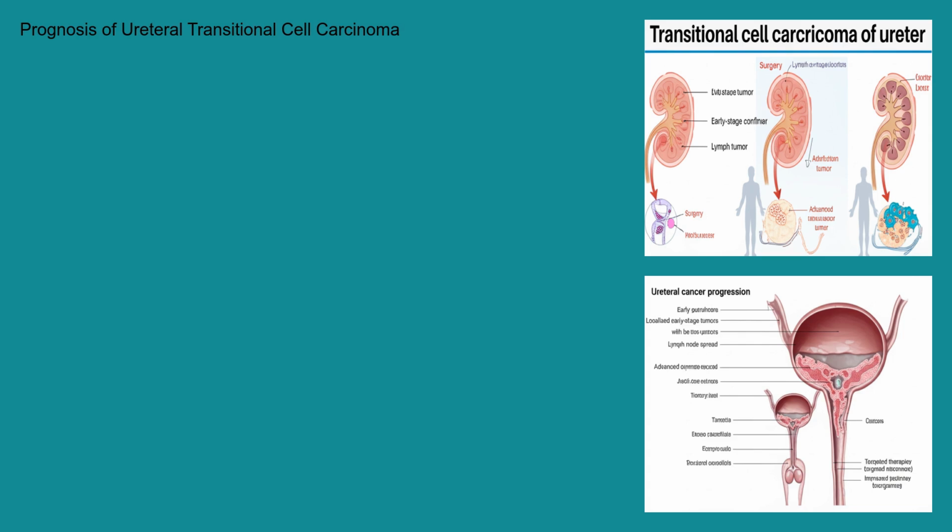The prognosis varies greatly depending on the stage and grade of the tumor, as well as the patient's overall health and response to treatment. Early-stage tumors that are confined to the ureter have a better prognosis than more advanced tumors that have spread to lymph nodes or distant sites. Advances in treatment, including new surgical techniques, chemotherapy regimens, and immunotherapies, have improved outcomes for many patients. Research is ongoing to develop more effective therapies and improve our understanding of the disease. Recent studies are exploring the role of targeted therapies, which target specific molecules involved in cancer cell growth and survival. These therapies offer the potential for more personalized and effective treatment options in the future.